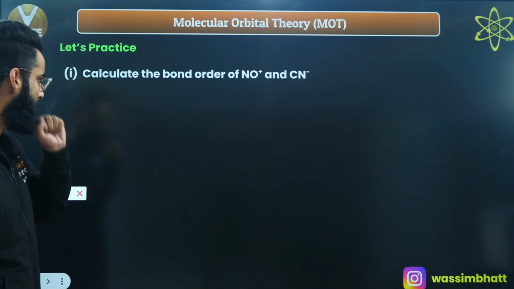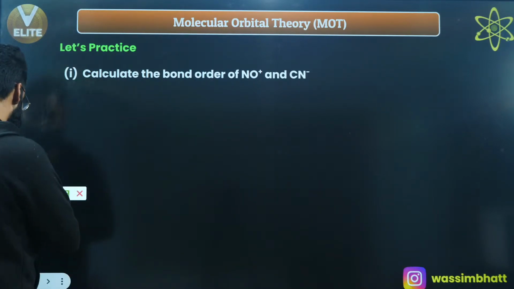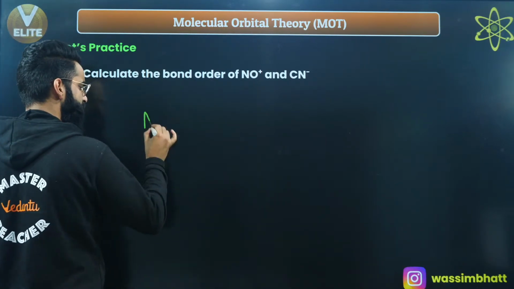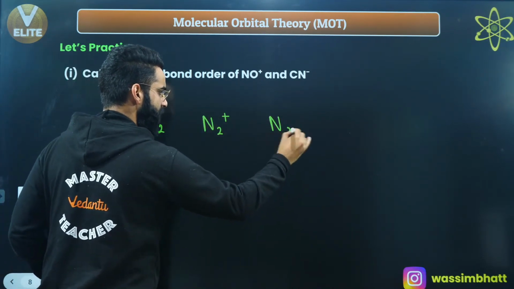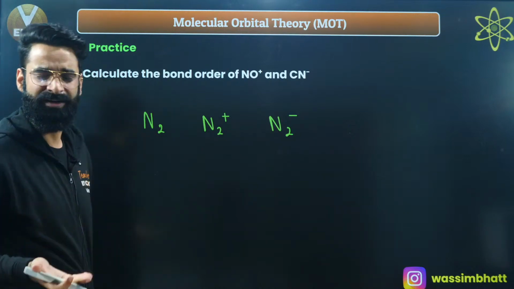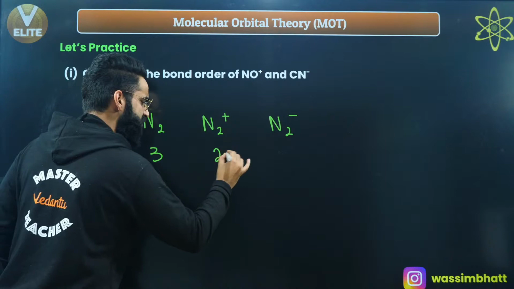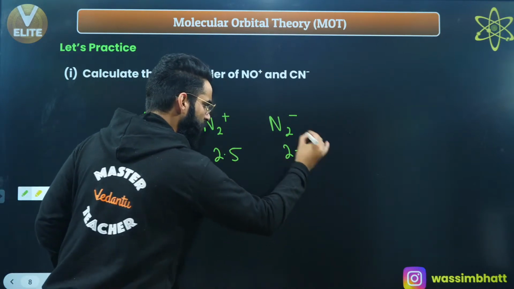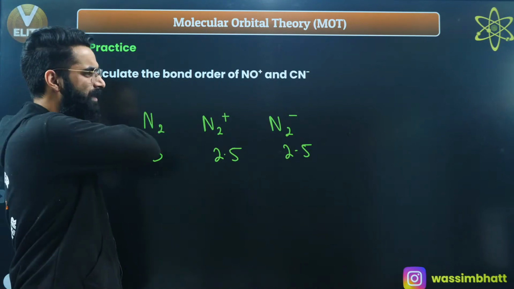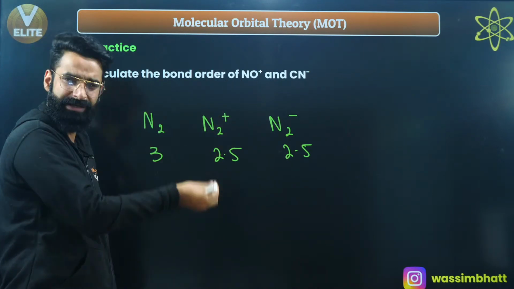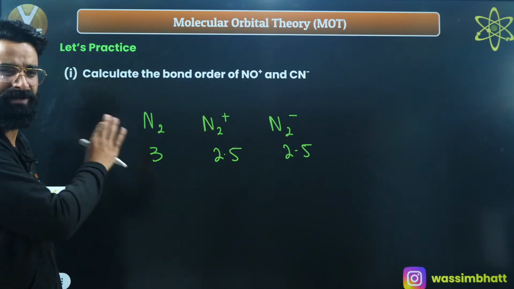Now, I'll ask you one more thing. For example, I'm giving you 3 species: N2, N2 positive, and N2 negative. When you write their molecular orbital configurations and find their bond orders, this species will come out to be 3, this one 2.5, and this one 2.5. You can check it out as well. You can write their molecular orbital configurations, which we have already written. We calculated the bond order of these species a few minutes back.